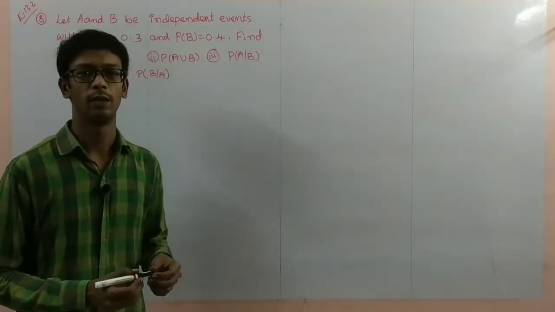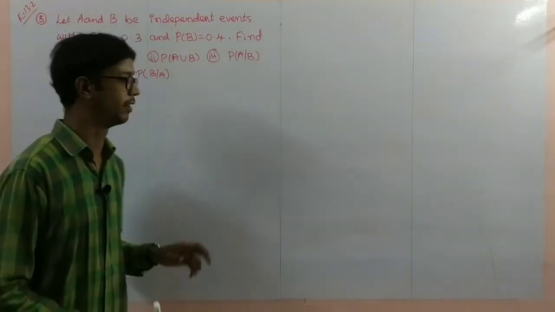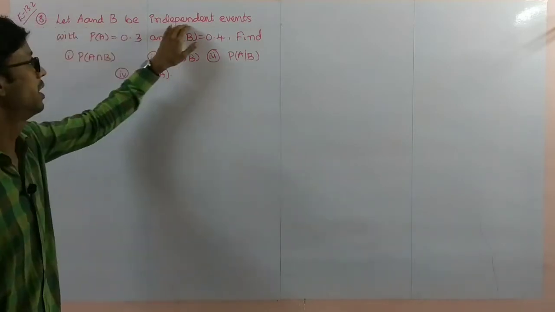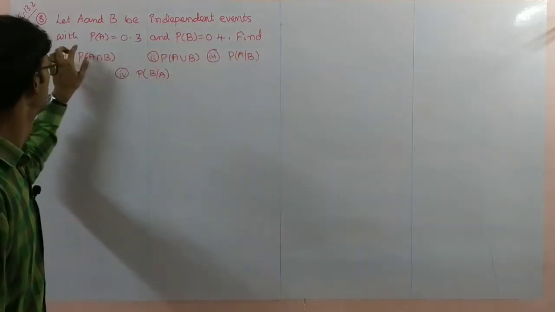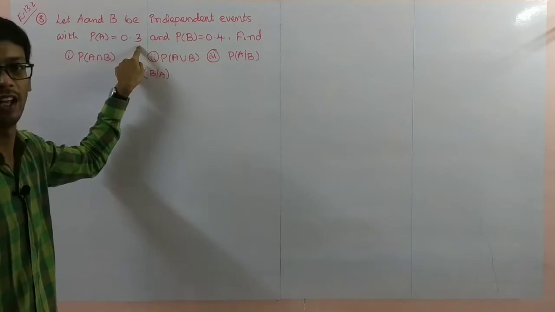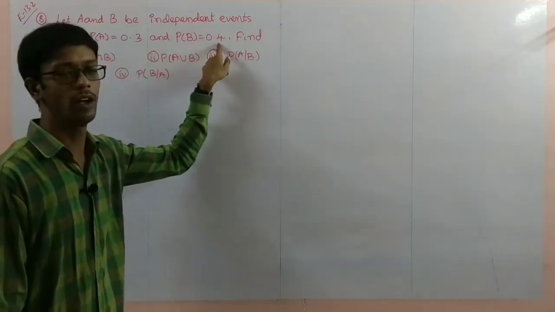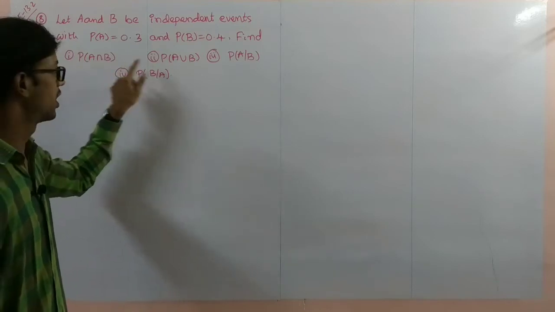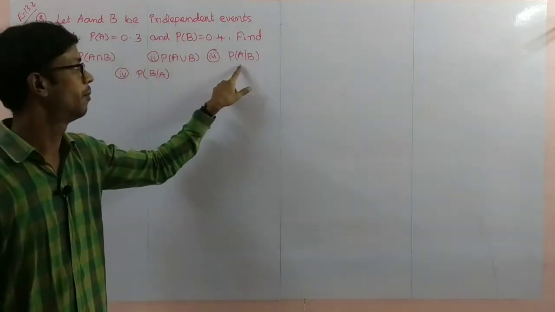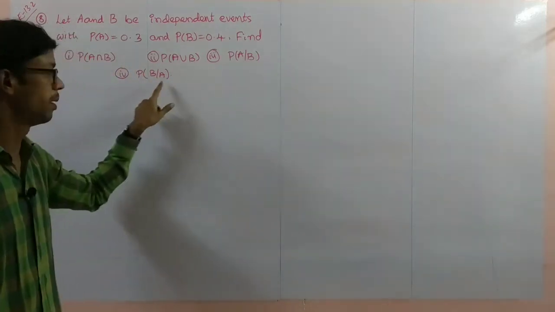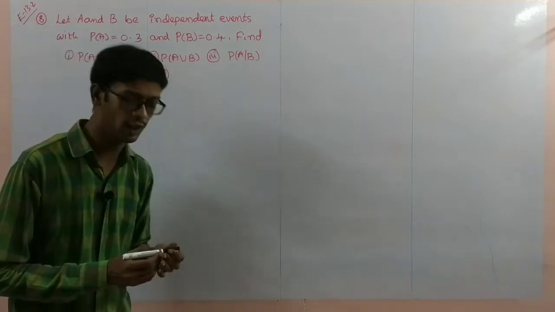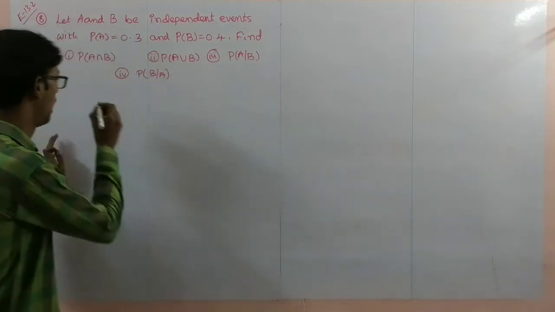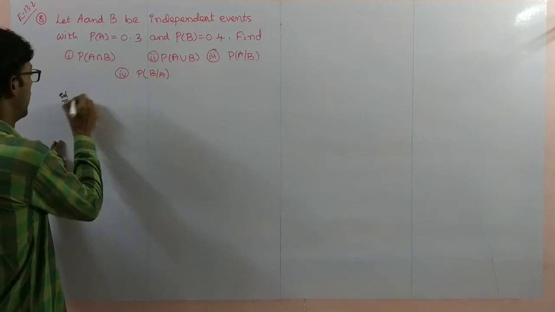Now we see problem number 8 in the exercise. Let A and B be independent events with probability of A is 0.3, probability of B is 0.4. Find P of A intersection B, P of A union B, P of A by B, P of B by A. Four values we have to find here. So first of all, I will write the given.